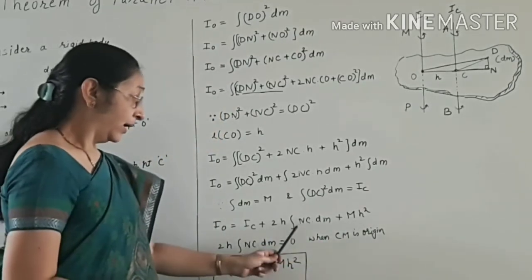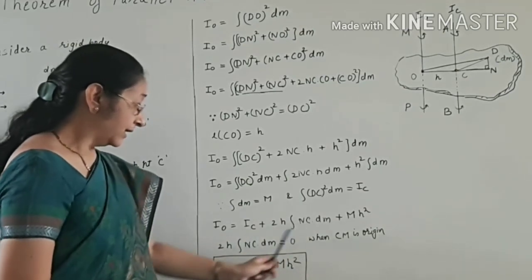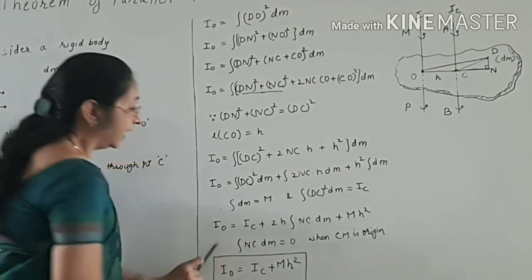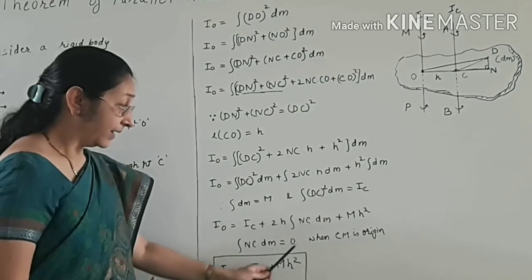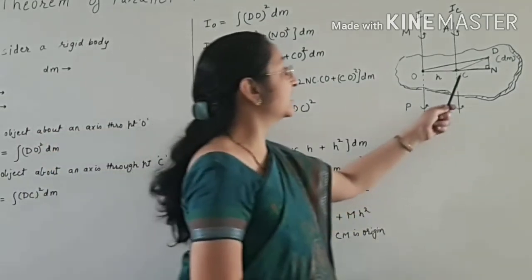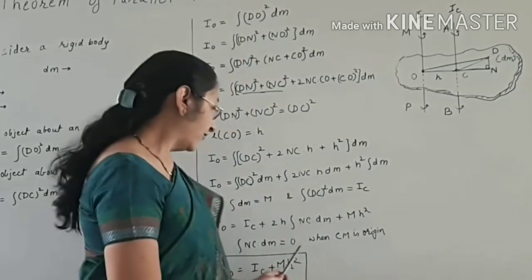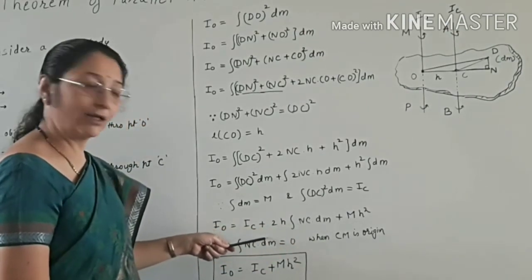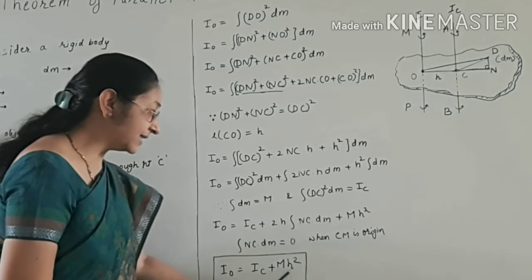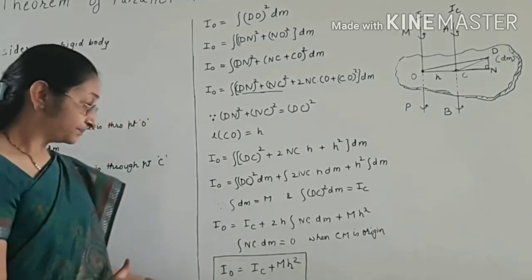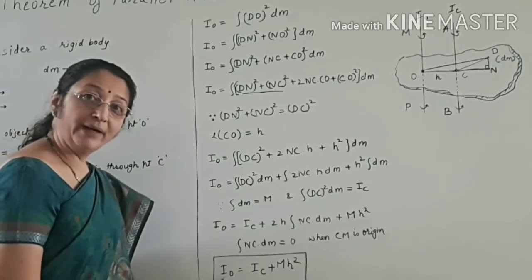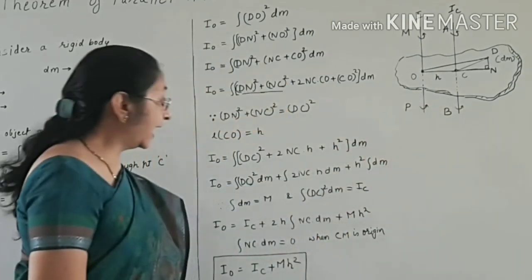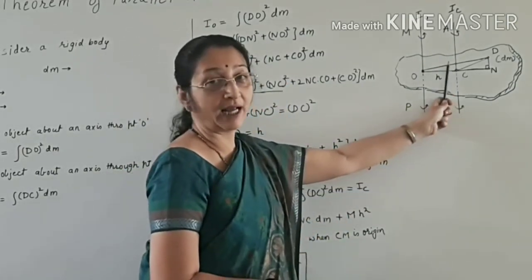Now this twice h integral of NC dm is equal to 0, as the center of mass is the origin. When we consider the center of mass as the origin, this integration comes out to be 0. So this term becomes 0. So what did we get? IO is equal to IC plus mh square. But what is IO? IO is the moment of inertia of this rigid body about an axis passing through point O. What is IC? The moment of inertia of this rigid body about an axis passing through point C.